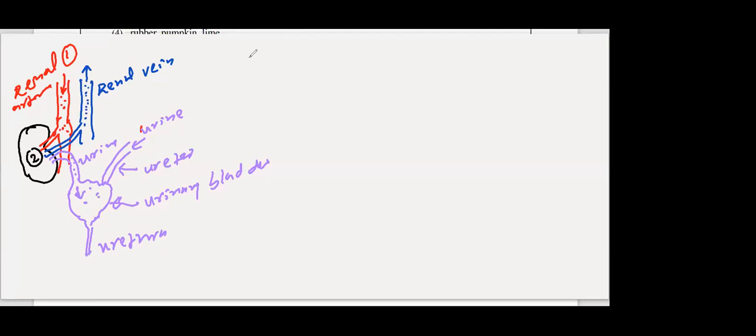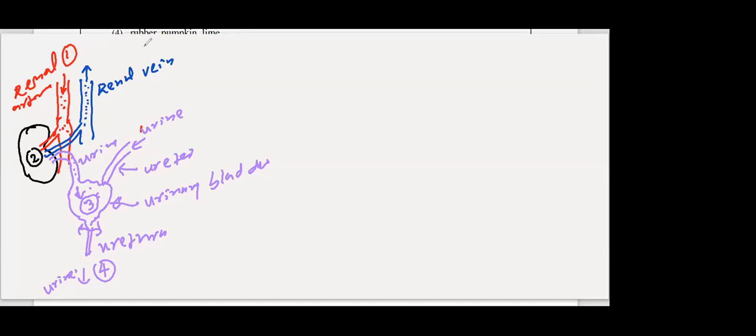So what happened now? Number 2, then number 3. Here number 3, it is stored temporarily, and number 4, you pass urine out of this bladder. When the bladder gets filled, you get a signal from the brain, and it's a voluntary one. You can open, it is under your control. In babies and very old people, sometimes it opens involuntarily and they pass urine in the bed. Right.